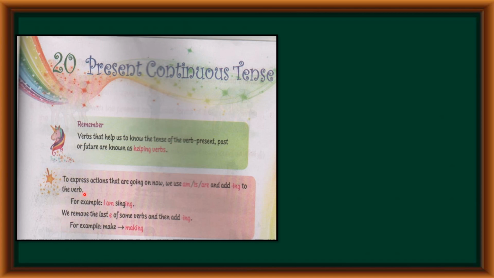To express actions that are going on now, we use am, is, are and add ing to the verb. So children, whenever we are speaking, we express the action that is going on now. So with them, we add am, is, are, and add ing to the verb.